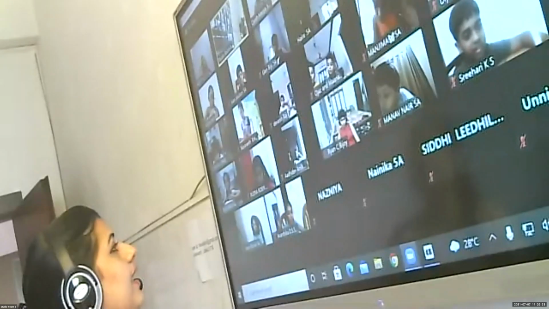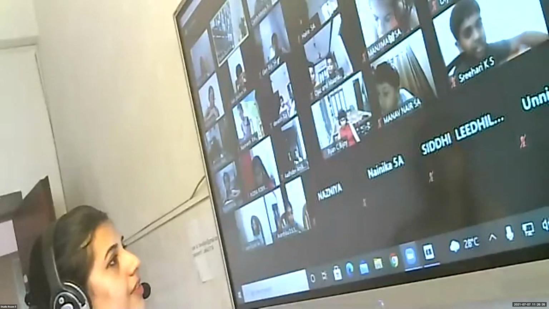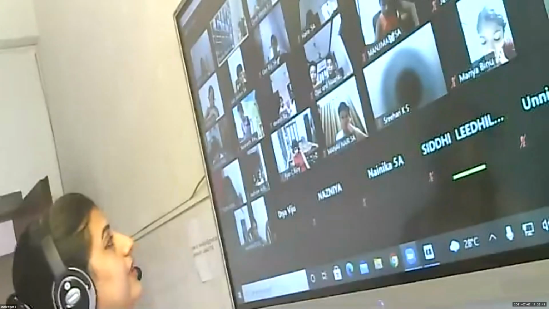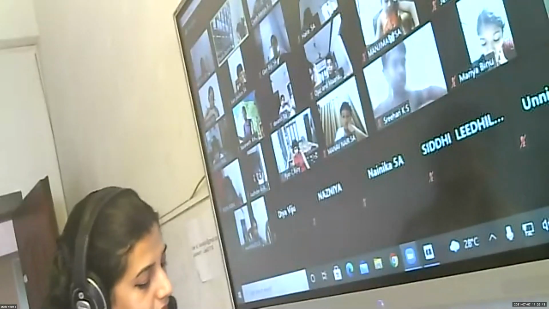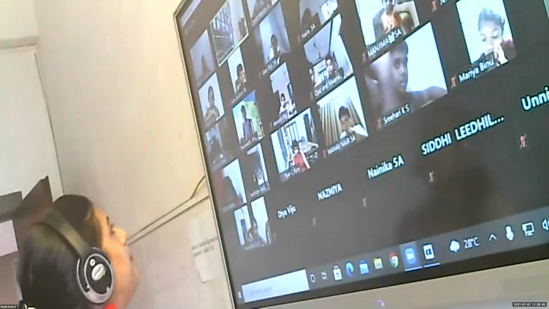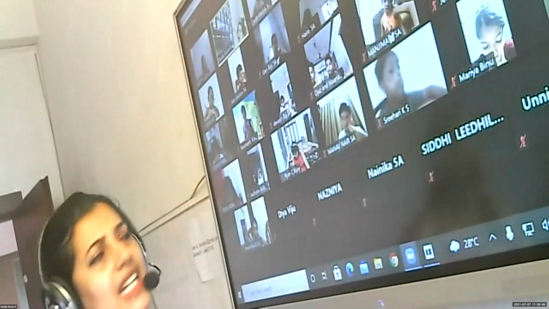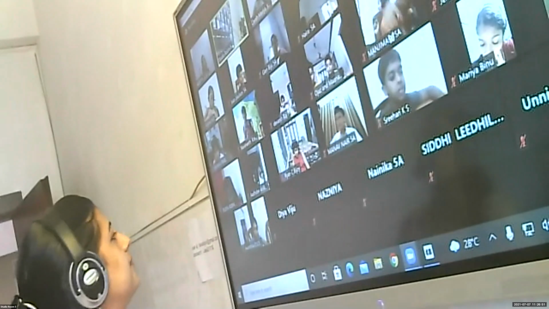Now, look at page number 10, all of you. Here you have enough instruction given there. I'll quickly read it. Here are some points that we have to keep in mind while we edit. What do you mean by editing? Children, what do you mean by editing?